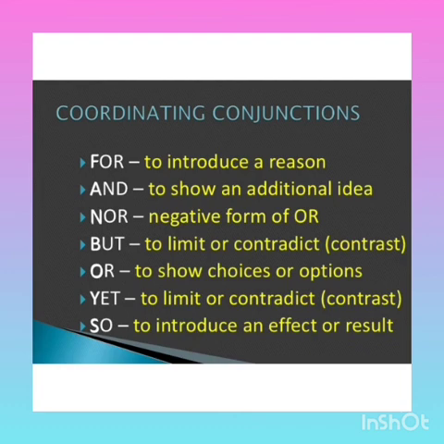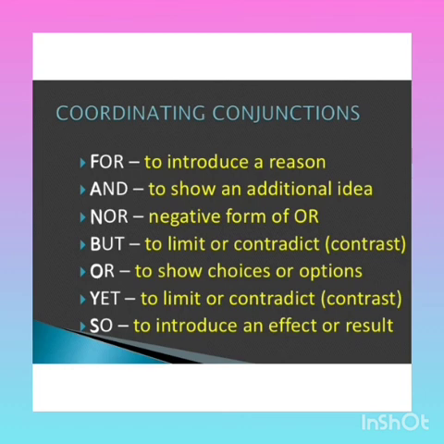Coordinating conjunctions, FANBOYS. F, for, is used to introduce a reason. And is used to add an idea. Nor is used in the negative form of or. But is used for a contrast. Or is an option. Yet again is a contrast. So is used to introduce an effect or result. An accident has occurred, so the patient died. So it has been introduced as an effect or a result.